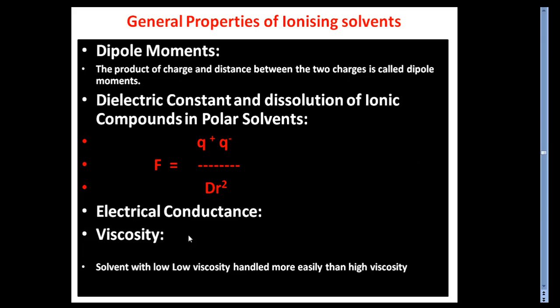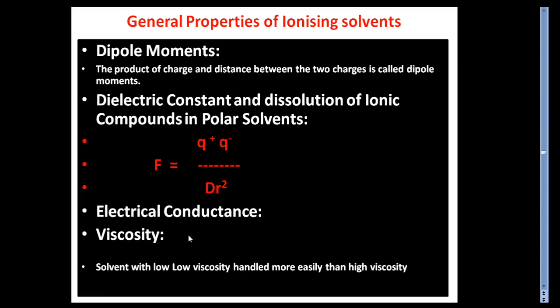But there are some solvents which are very viscous in nature, and in that category anhydrous H2SO4 comes in, then high molecular weight alcohols, and a number of other substances having higher mass and higher density. Okay, so they have much higher viscosities.